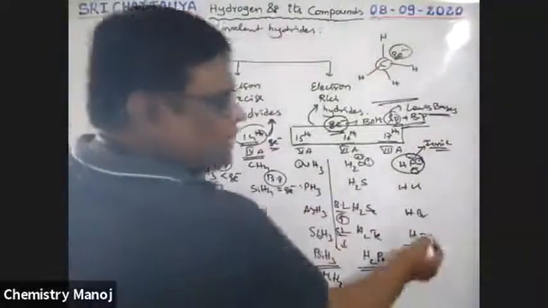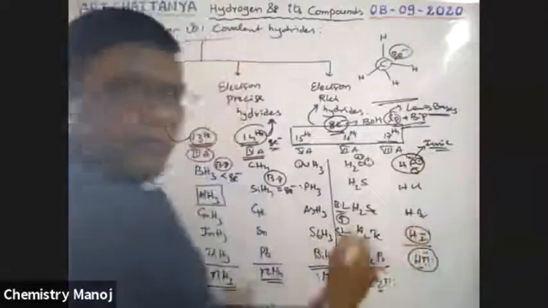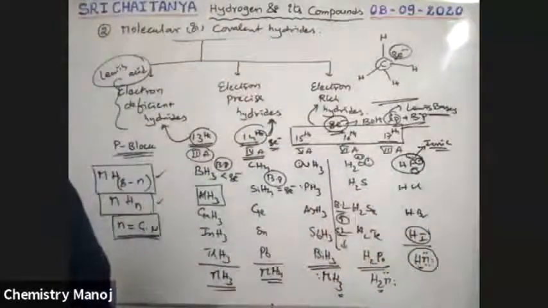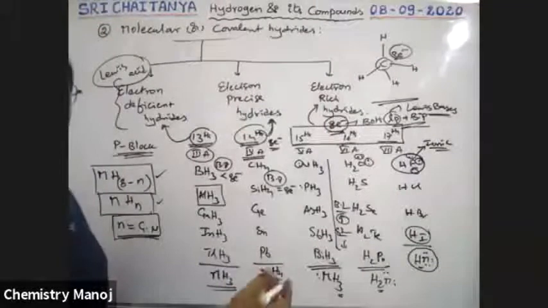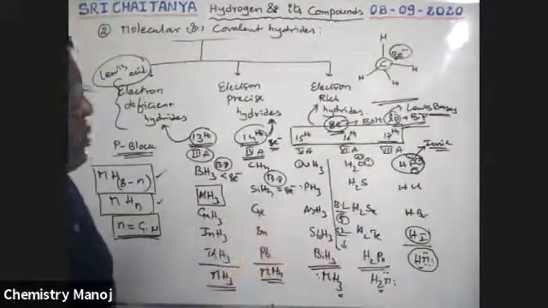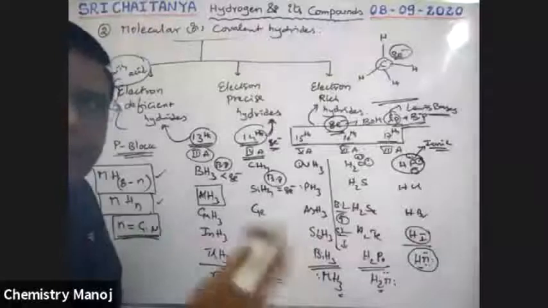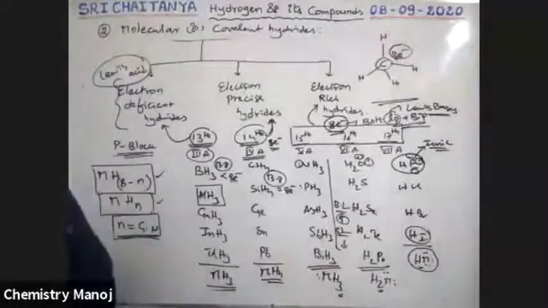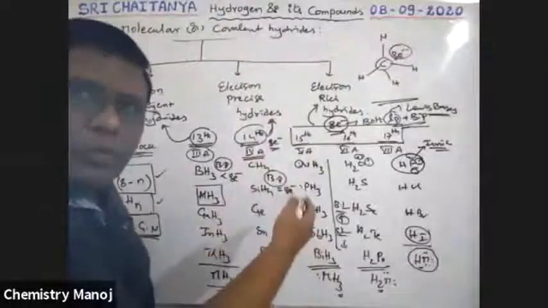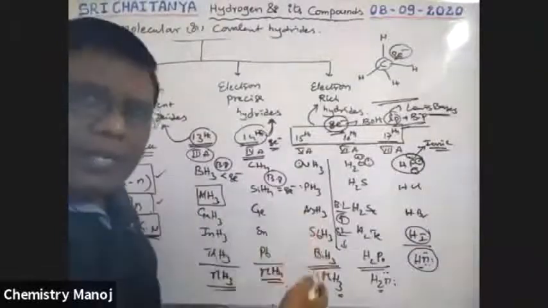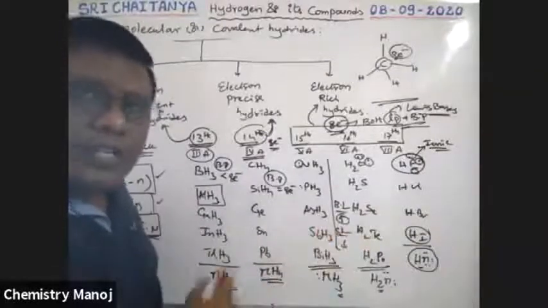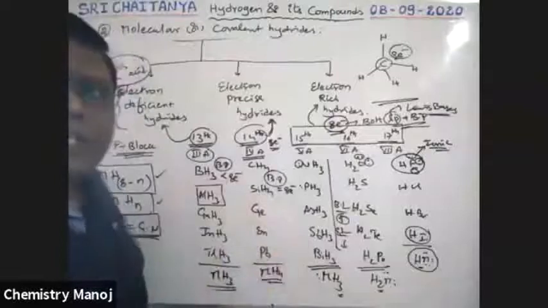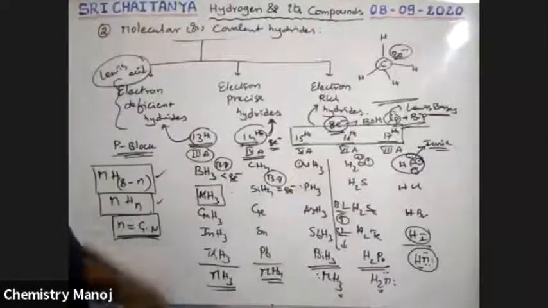That is why HI is more acidic than HF. From it, hydrogen is ready to come out. So the bottom hydrides act as good acids, ready to donate hydrogen. So top to bottom, bond length increases, stability decreases, so release of hydrogen increases, and acidic nature increases.